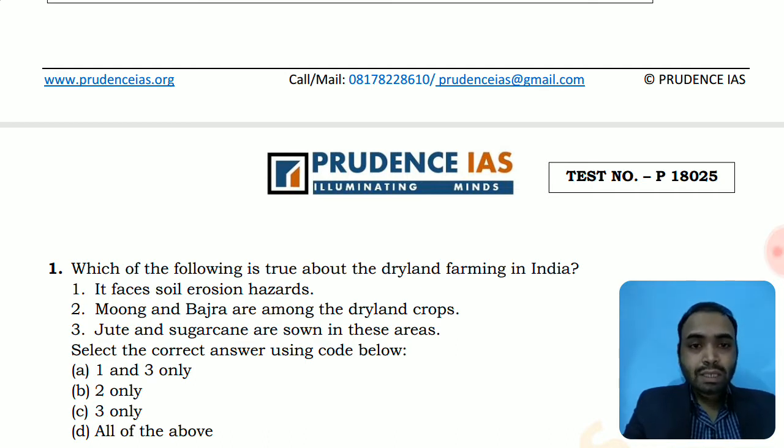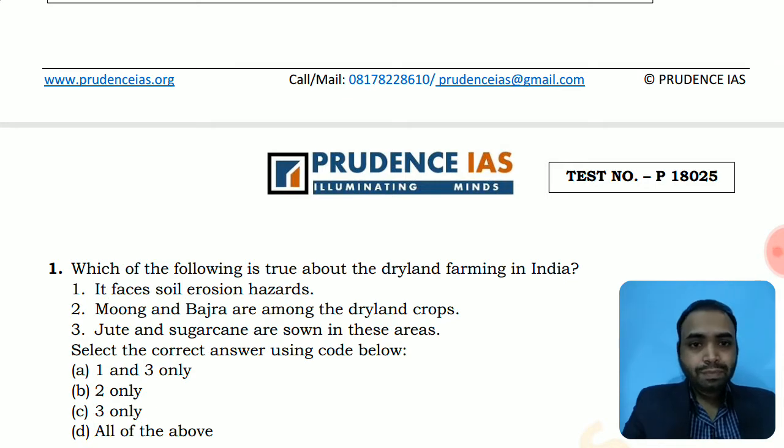Moong, bajra, these are the crops. Cereal crops are also there in dryland farming. Dryland farming utilizes the production of such types of crops. While jute, sugarcane, and crops like rice need a high degree of rainfall, and they are rain-fed crops. They are not suitable for dryland farming. So obviously the third option is also wrong. First is wrong, third is wrong, while second is correct. So the answer would be B, 2 only.